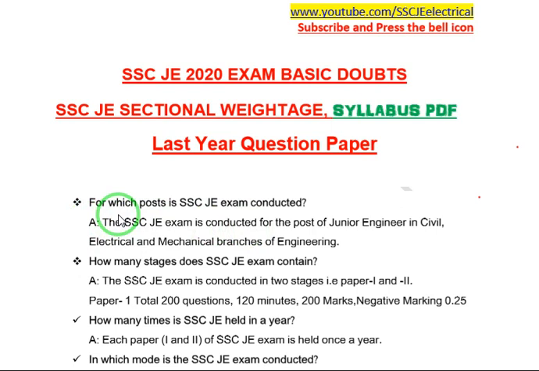See here, for which post is the SSCG exam conducted? The SSCG exam is conducted for the junior engineering post. How many stages does the SSCG exam contain? It contains 2 stages: the first stage is paper 1, and the second stage is paper 2. Paper 1 contains 200 questions, 120 minutes time will be given, 200 marks, and the negative marking is 0.25. And paper 2 is conventional type.